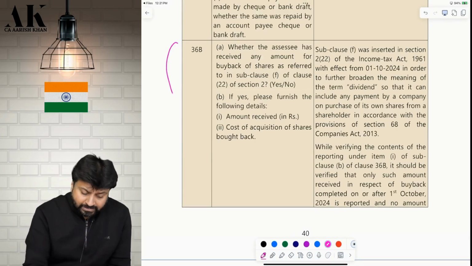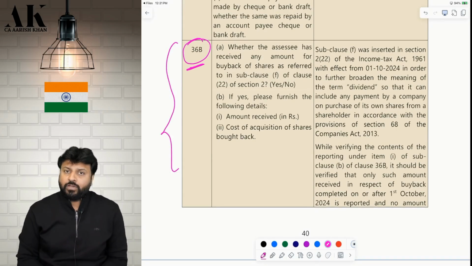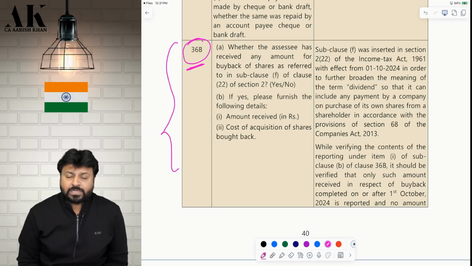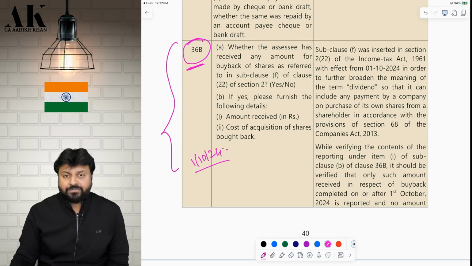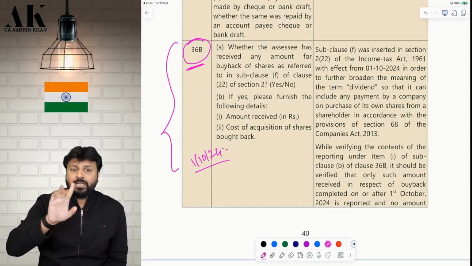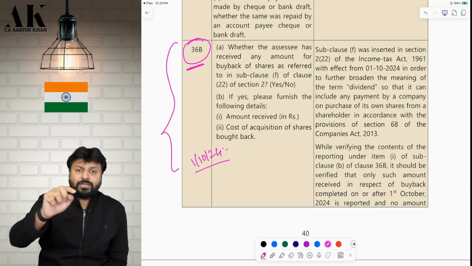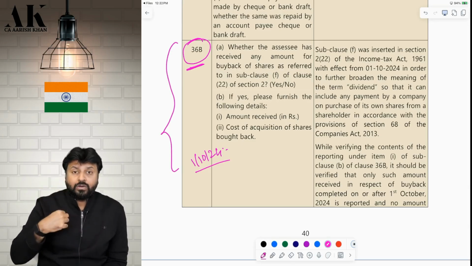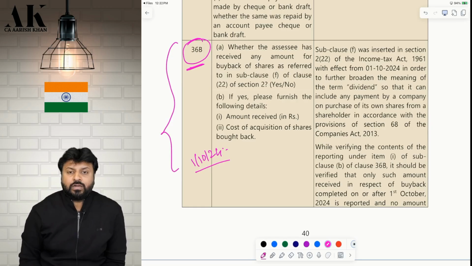Okay. One last is a freshly added clause. This is entirely a newly added clause for buyback. We all know that for buyback, there is a special amendment made from Finance Act 2024 with effect from which date? 1st October 2024. With effect from 1st October 2024, what happens? That in case of buyback, the company will not pay the tax. Before that, the company was paying the tax. Now the shareholder will pay the tax. Whatever amount is paid by the company on buyback to the shareholder, that is deemed dividend in the hands of the shareholder. Remember or not? Do you remember that?